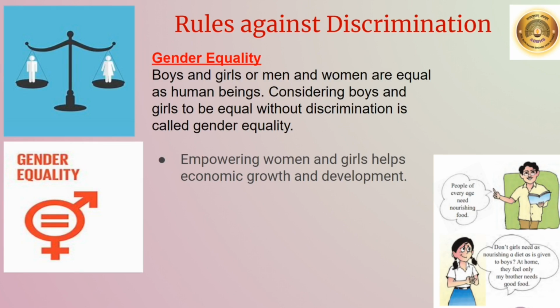Rules against discrimination. Gender equality. Now, what is gender equality? Boys and girls, or men and women, are equal as human beings. Considering boys and girls to be equal without discrimination is called gender equality. Boys and girls must respect one another. In the company of our friends, we consider all of them to be our equals. We must maintain this sense of equality as citizens when we grow up.